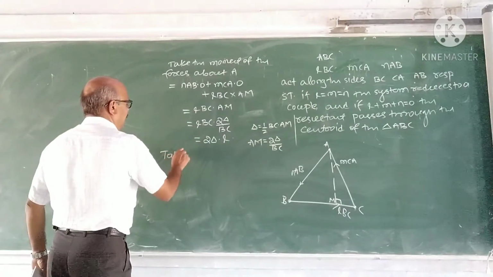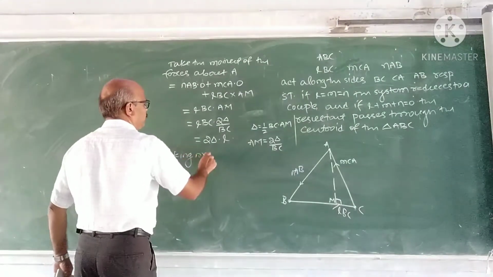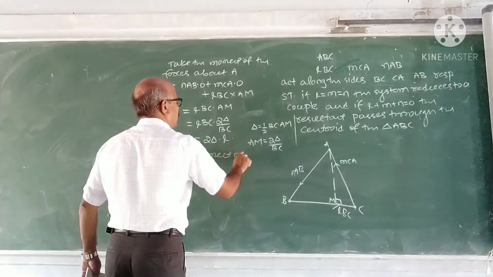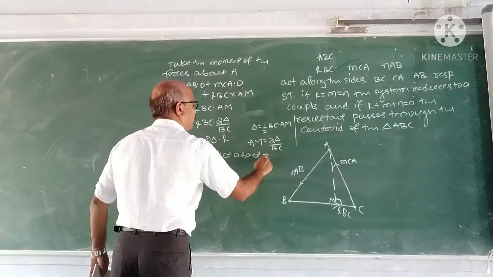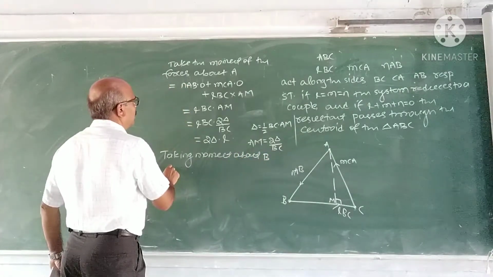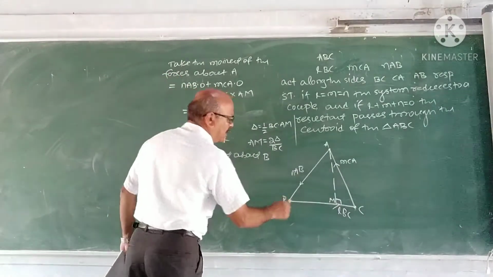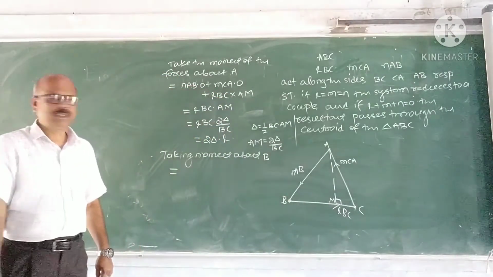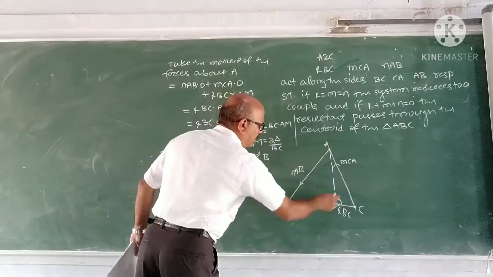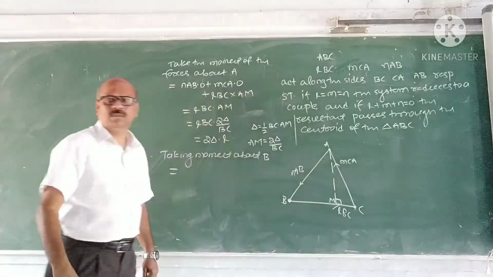Now, taking moment about B. Moment of AB and BC about B is 0.